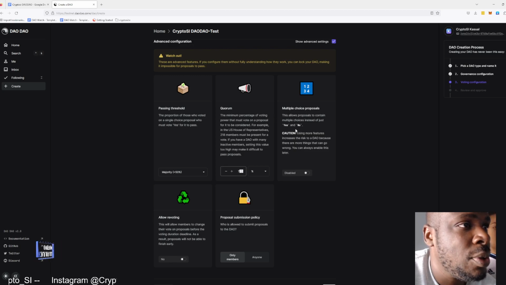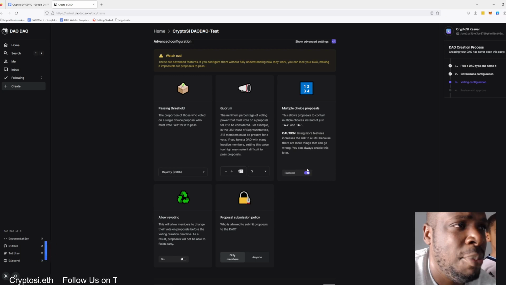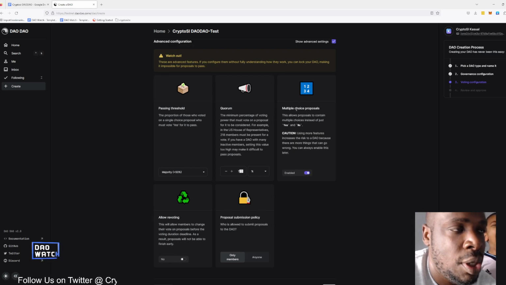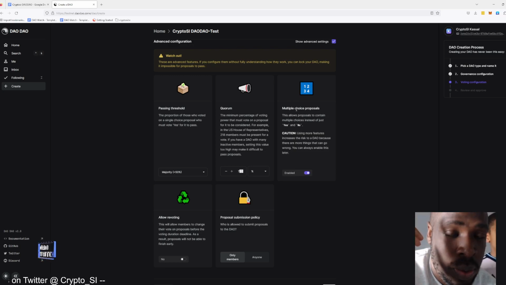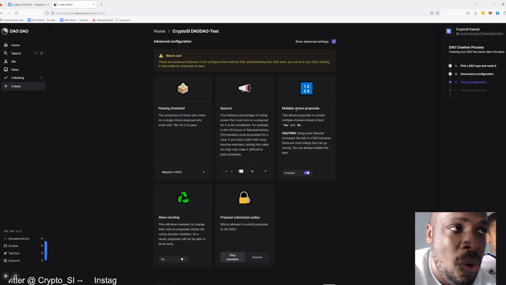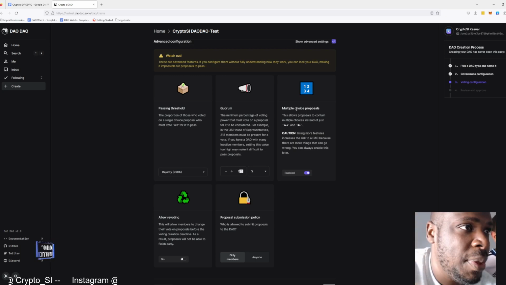Multiple choice proposals. This allows proposals to contain multiple choices instead of just yes or no. Using more features creates more risk for a DAO because there are more things that can go wrong. You can always enable this later. I'm going to enable this now. Multiple choice is very important. It may allow you to select the top 2 candidates, for example, or the winning 2 designs, things like that.